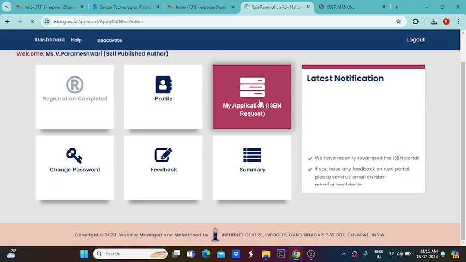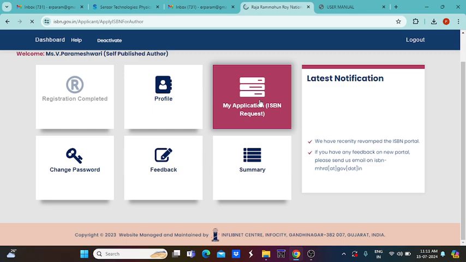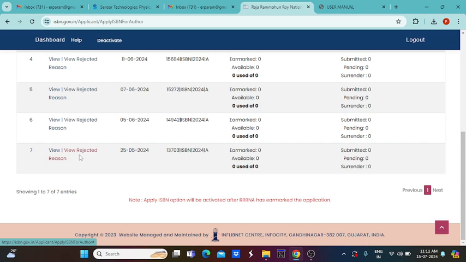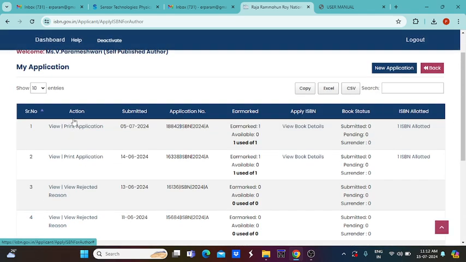So now you want to check it, you just go through it. Previously I have applied. So these are the ISBN number, application number. In this, what action we have, that is the ISBN have taken, and in which date we submitted, and what is the application number for our book, and earmarked, applied ISBN, book status level, and ISBN number allotted. Everything can appear here.